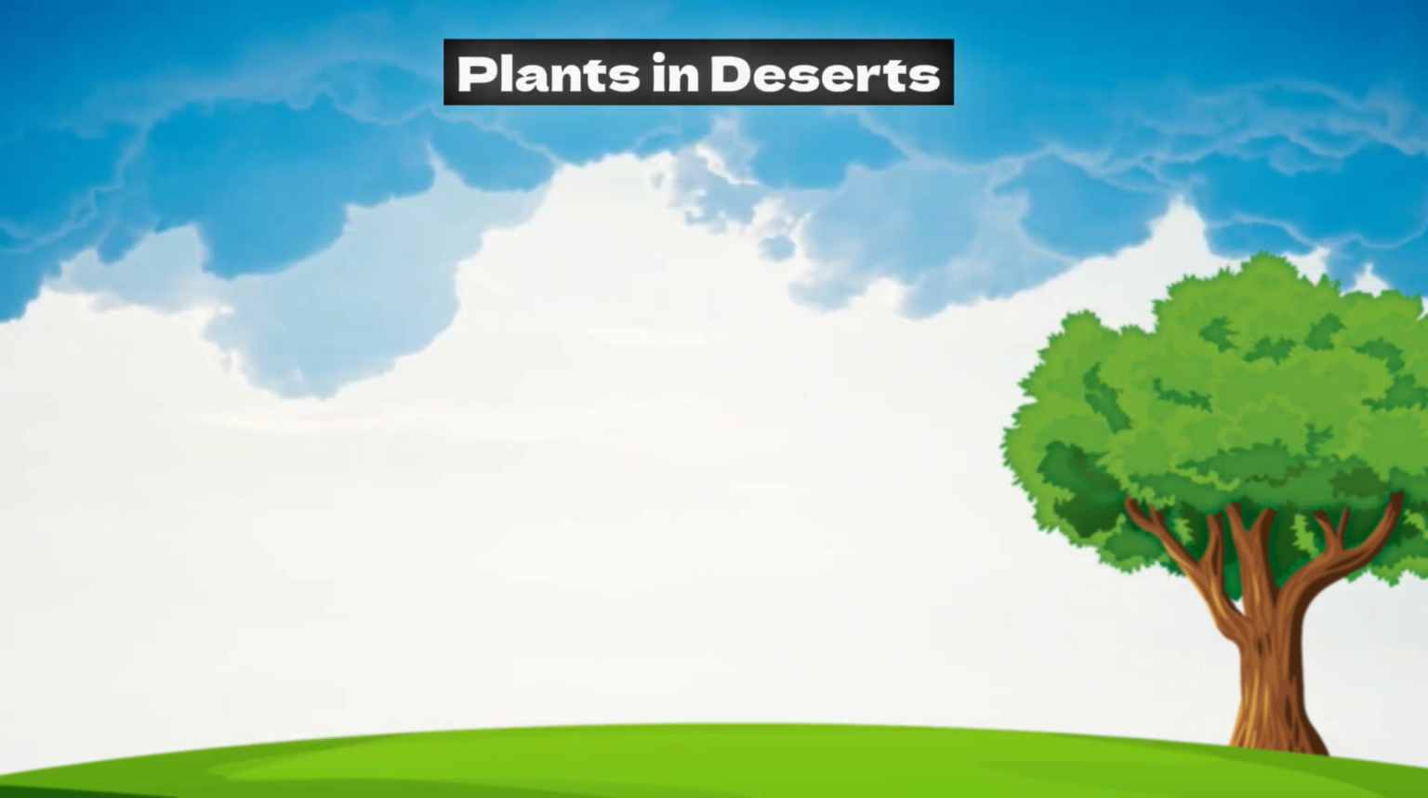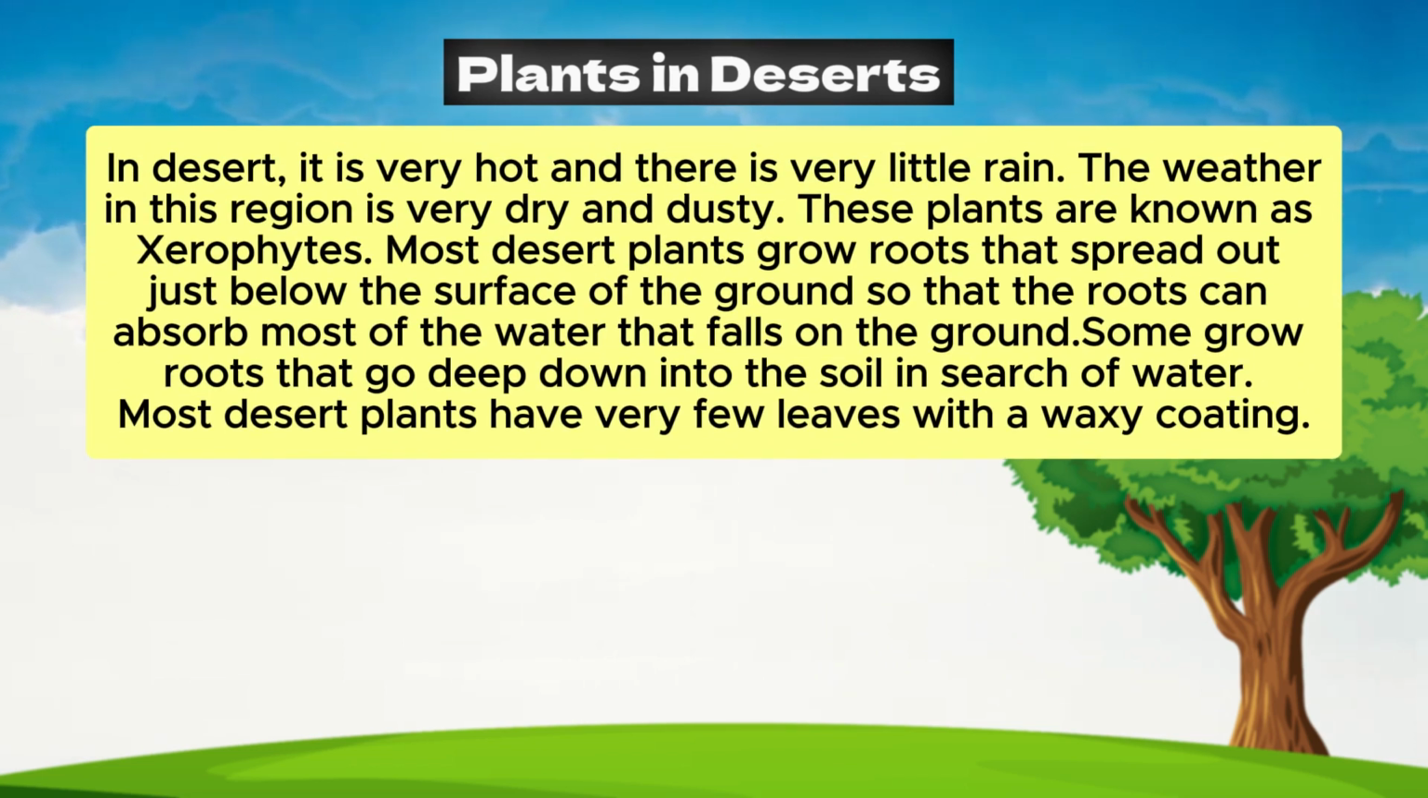Plants in deserts. In the desert, it is very hot and there is very little rain. The weather in this region is very dry and dusty. These plants are known as xerophytes. Most desert plants grow roots that spread out just below the surface of the ground so that the roots can absorb most of the water that falls on the ground. Some grow roots that go deep down into the soil in search of water.